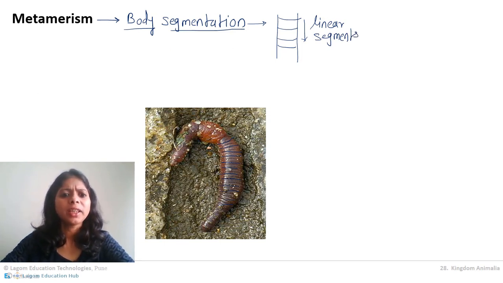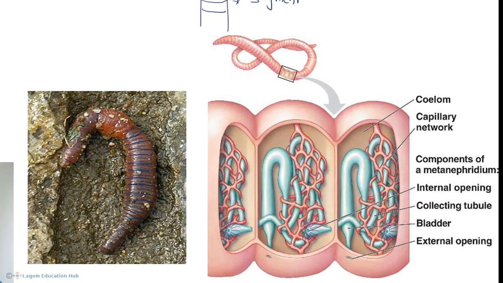But what is the speciality of these body segments in the earthworm so that we can give it a separate name called metamerism? Just try to understand it. When we see the internal structure of the earthworm body, it looks something like this. Pay your proper attention. This is a total earthworm body, and this part in the square is magnified. It is magnified and the internal structure is shown. This is one segment of the earthworm, this is the second one, and this is the third one.